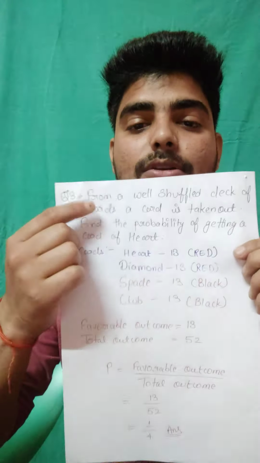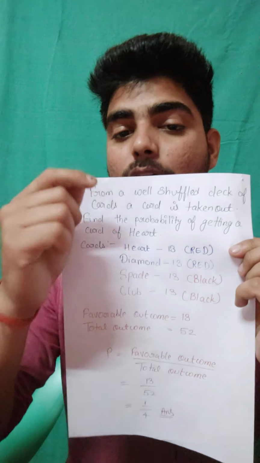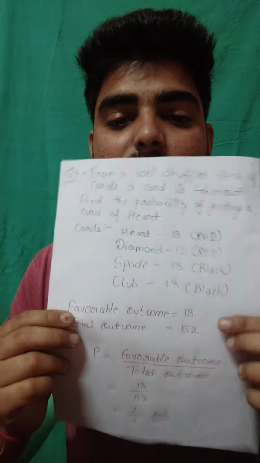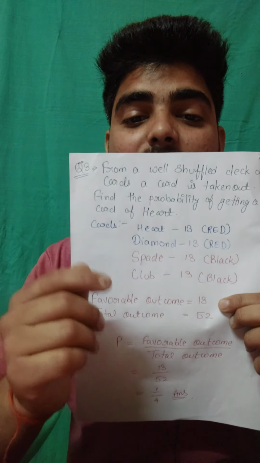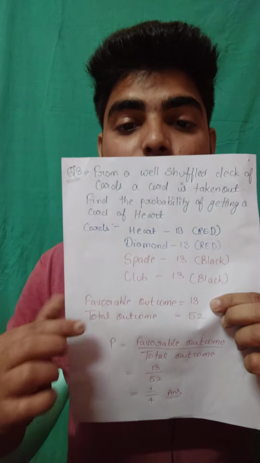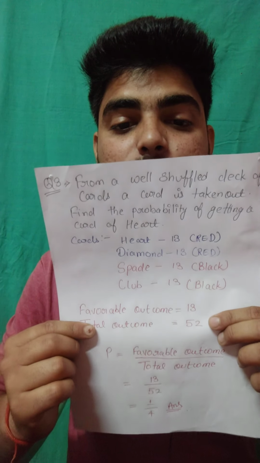So in this case, the question is asking you to consider only the card of heart. Suppose there is a deck and you are picking out a card every time and you count all the times that you get a heart card. Okay, so there are 13 heart cards. You will pick 13 cards in the whole process which are hearts. So the favorable outcome in this case will be 13. It means you will get 13 heart cards in the whole deck. And the total outcome is 52.